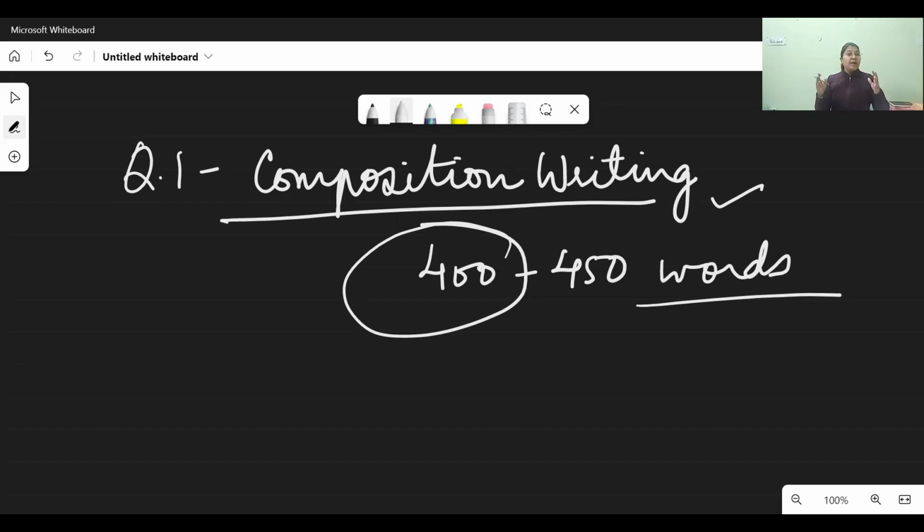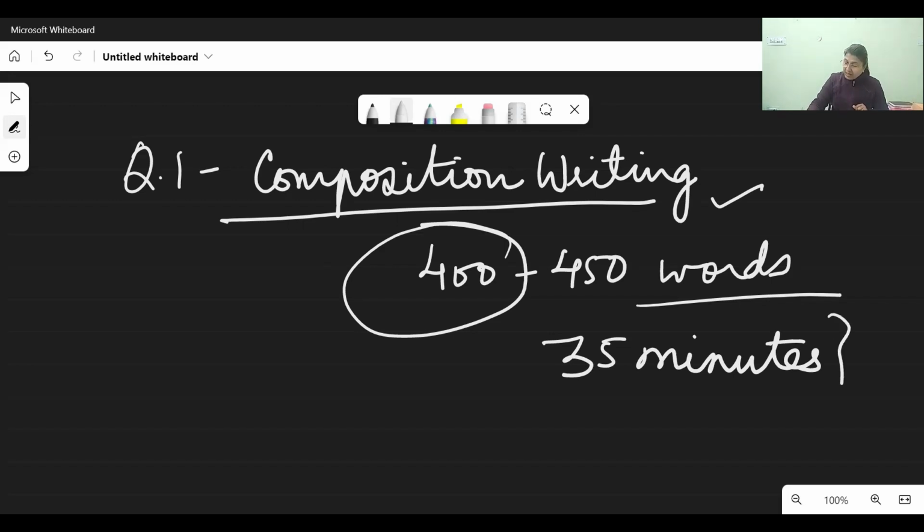तो इसीलिए हमेशा प्रैक्टिस करते हुए ये ध्यान रखें कि आपको इस क्वेश्चन पे 35 मिनट से ज्यादा स्पेंड नहीं करना है. You have to spend only 35 minutes on this question, and in these 35 minutes you have to do the planning of your composition. Please understand, you have to plan the composition. आपको प्लानिंग किस तरह से करनी है, for that you refer to my video on how to write good essays. Okay, and after that you have to write your composition also. और बाद में हमें रिविजन के लिए भी टाइम जरूर चाहिए. I will talk further about it.